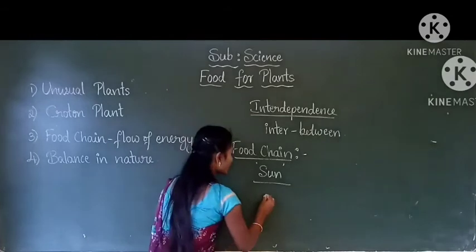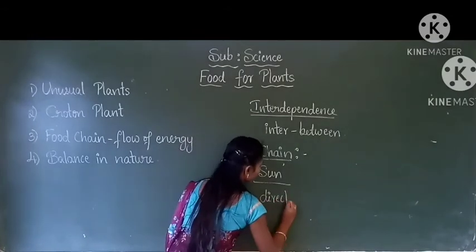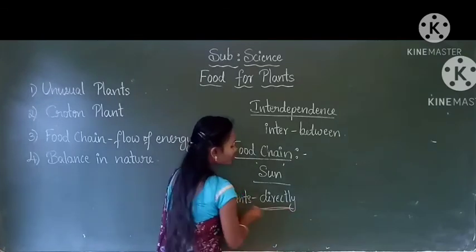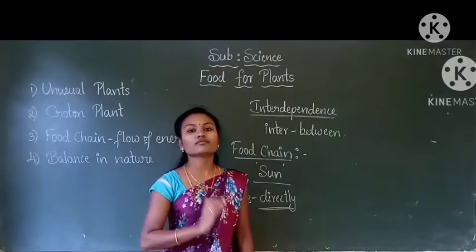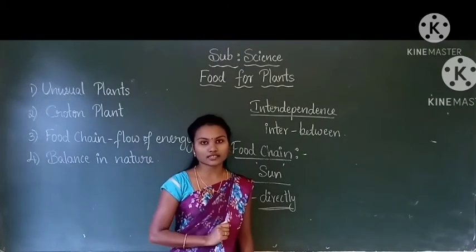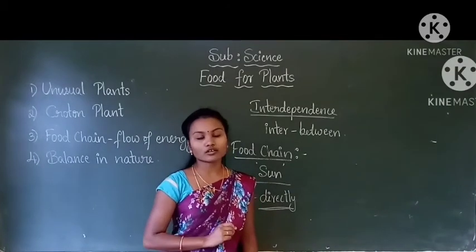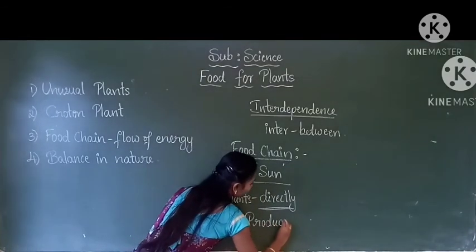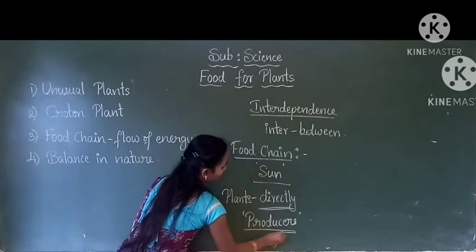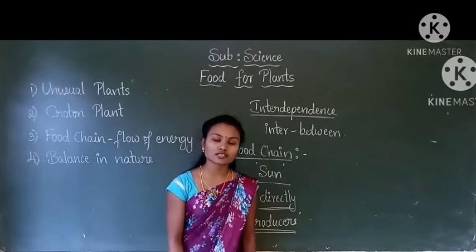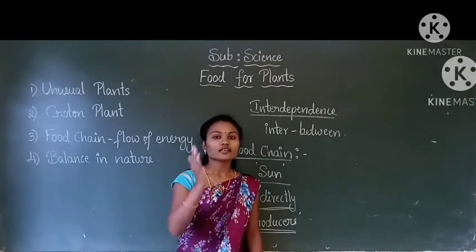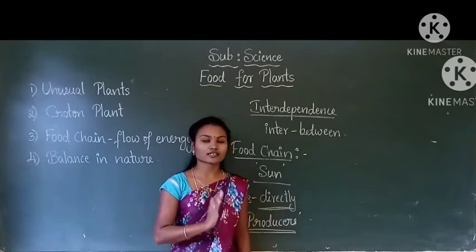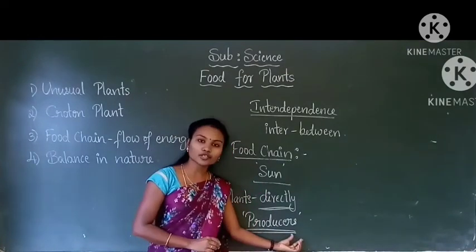Plants depend directly on the sun's energy for food by photosynthesis. Therefore, plants are called producers. Plants are called producers because they depend directly on the sun's energy to prepare food by photosynthesis.